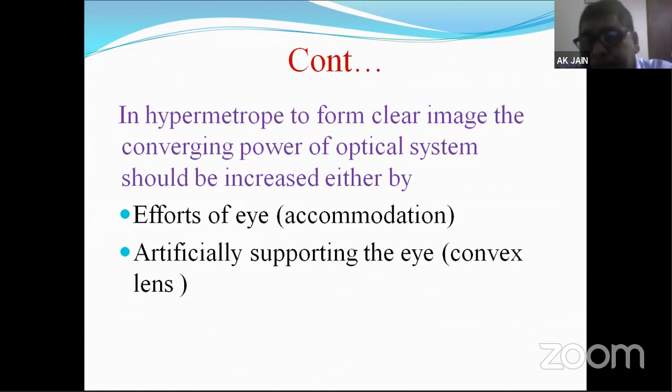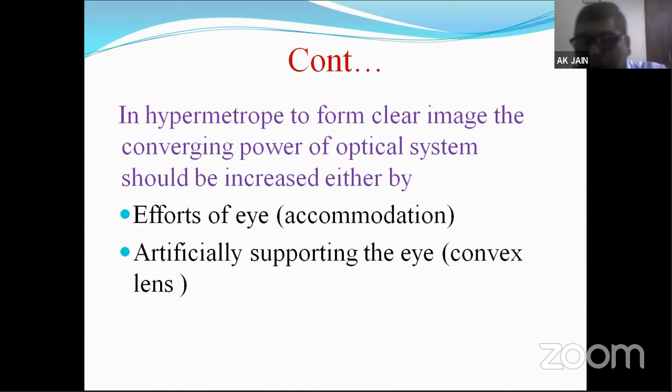What efforts can I put? I can put efforts of accommodation to increase the converging power of the optical system. So here we have to remember that accommodation is the tool for increasing the converging power of the optical system.